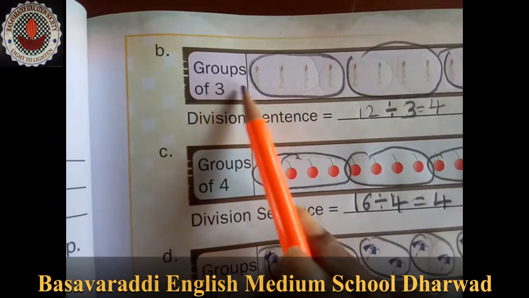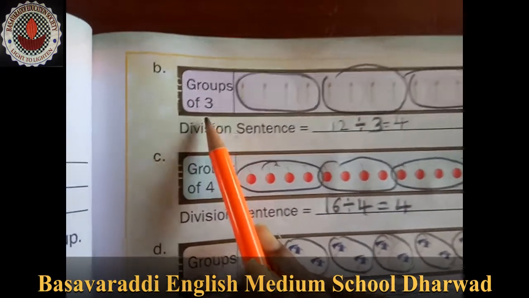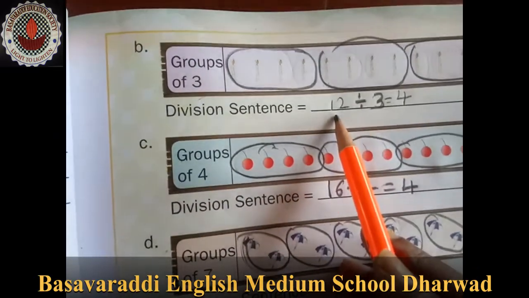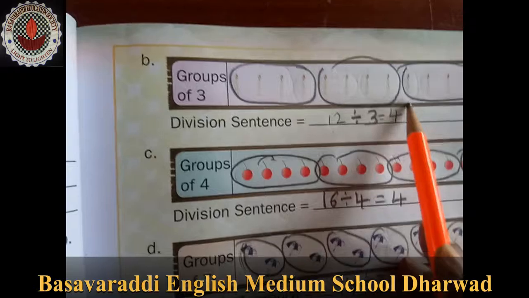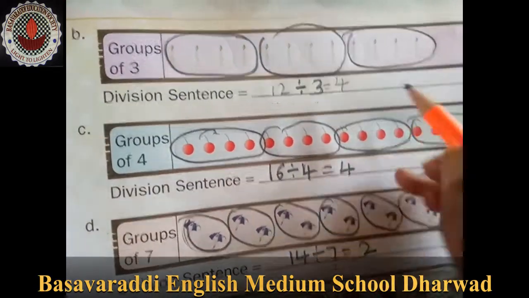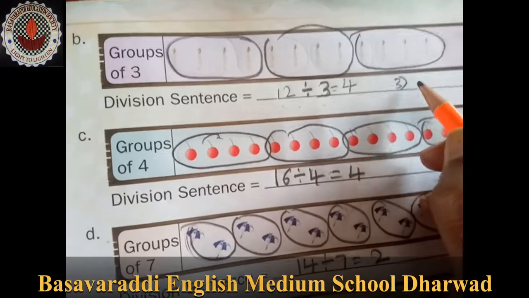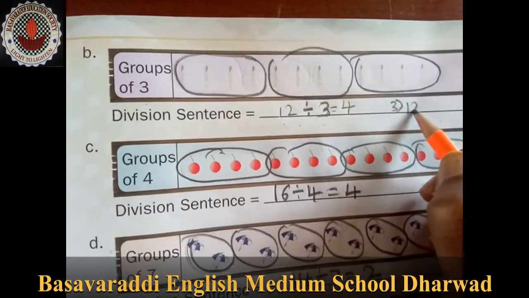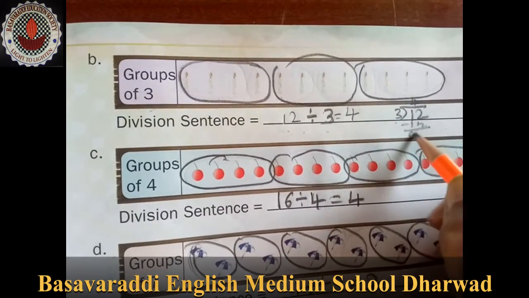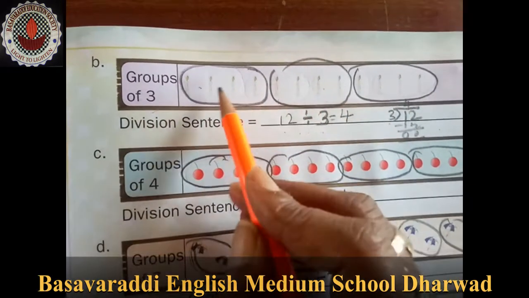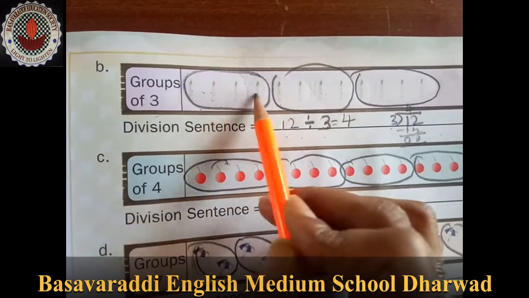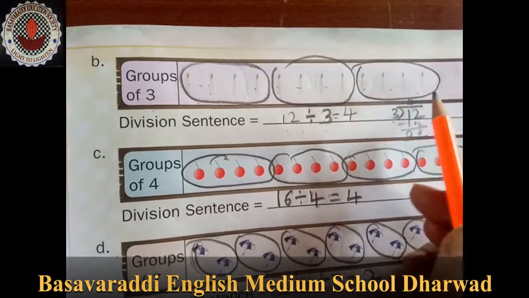Here it is a B1, groups 3. We have to make a group first. We are not writing this one. First we have to make a group. How many candles are here? 12 candles are here, and divided by 3. So what does 3 mean? You have to write down like this. Otherwise, if you know the tables, you can write directly. So 3 4s means you have to make 3 groups, each of 4 candles. So one group, 1 2 3 4, 1 2 3 4 and 1 2 3 4.